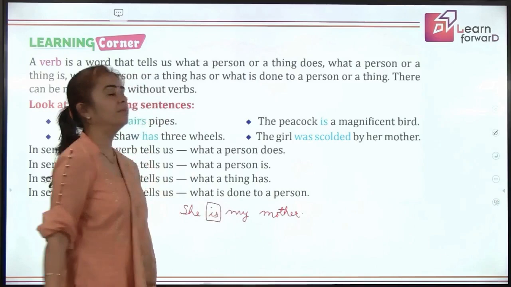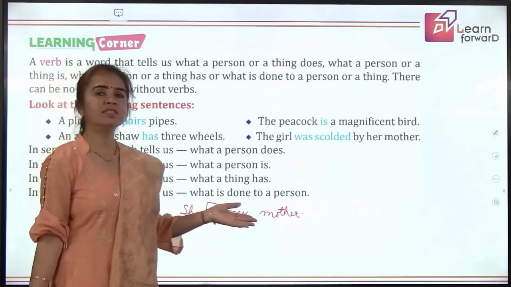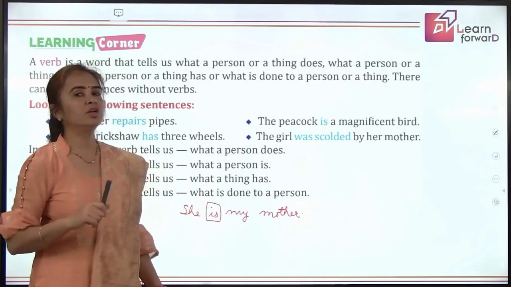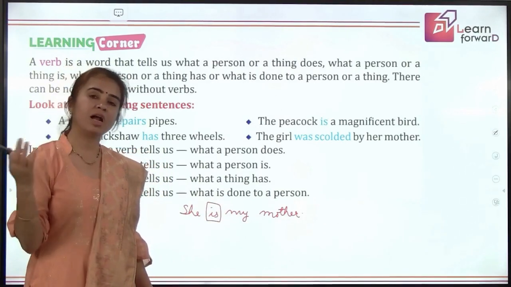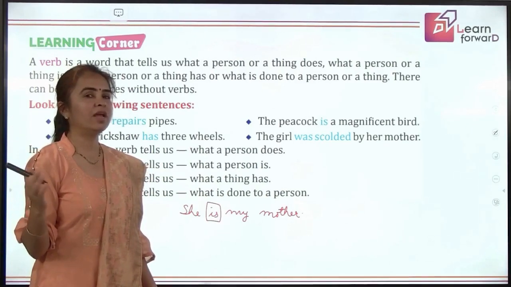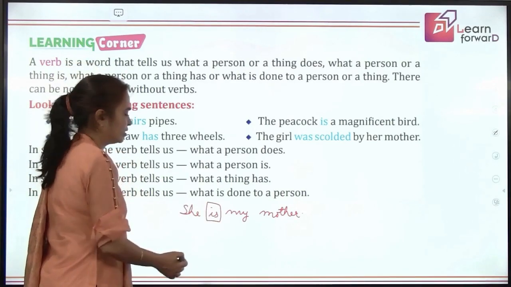Is the verb here. But is it any action? Do you have any action in this sentence? No. That means your definition of verbs, which says verbs are doing words, verbs are actions, is incomplete. Okay, we'll understand what all verbs are. So is a verb here.